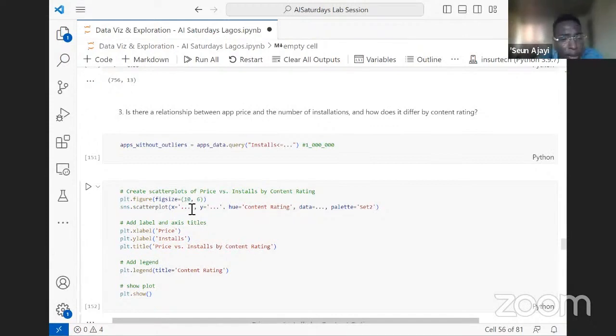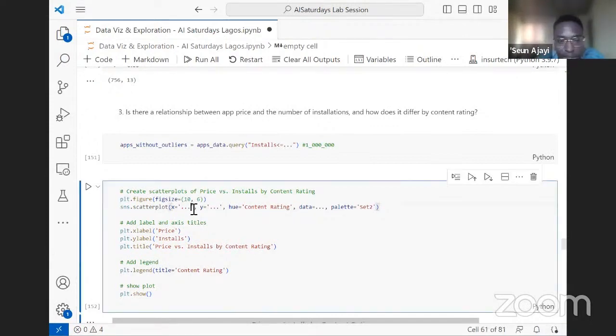And we want to plot price against installations, and now we are using a scatter plot. When you want to check relationships like this, it makes sense to use scatter plots. When you're plotting two numeric figures against each other, it makes sense to use scatter plots. Now, we know the install column is a numerical column, and at the same time the price.